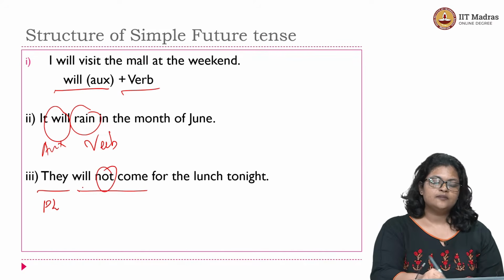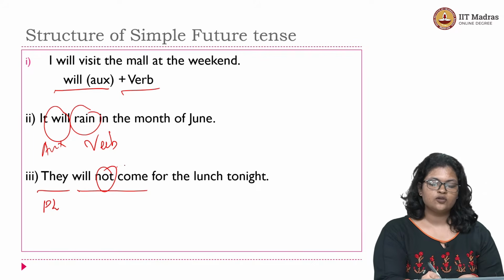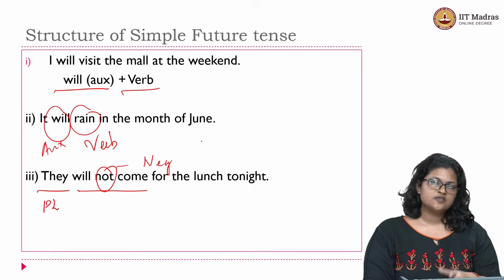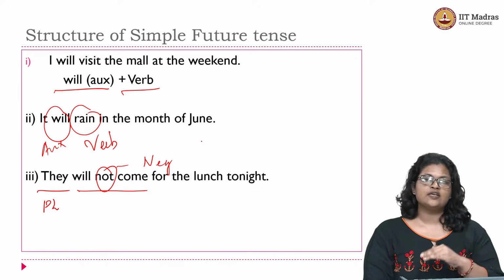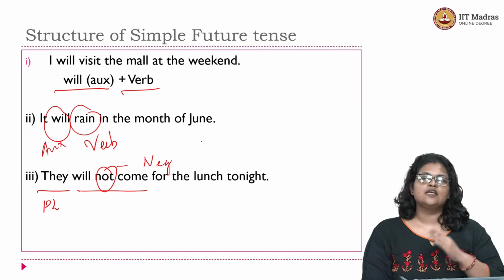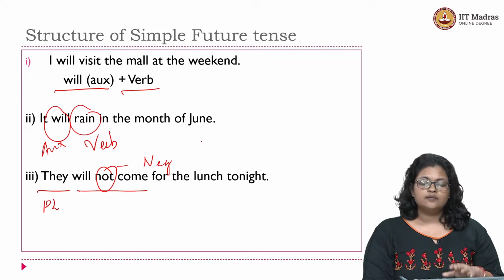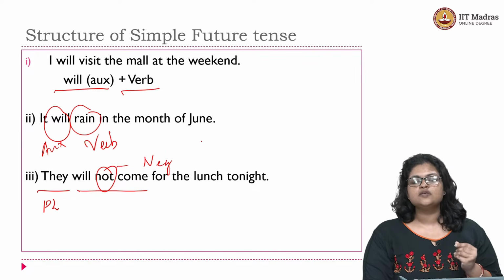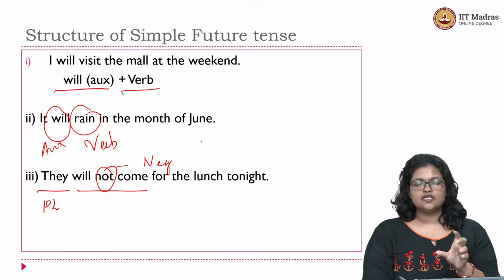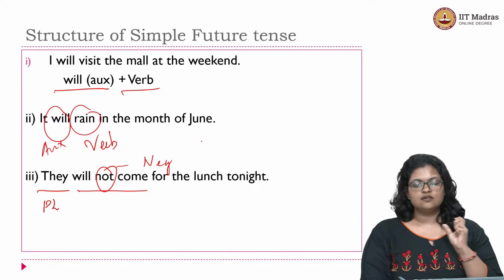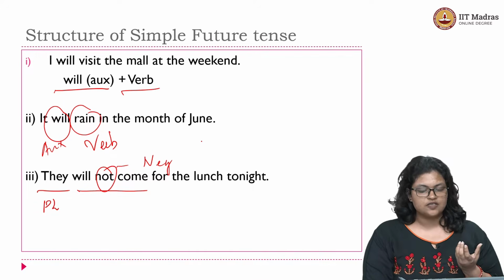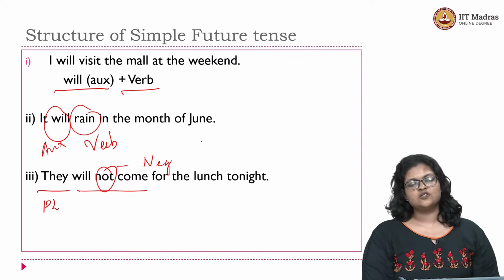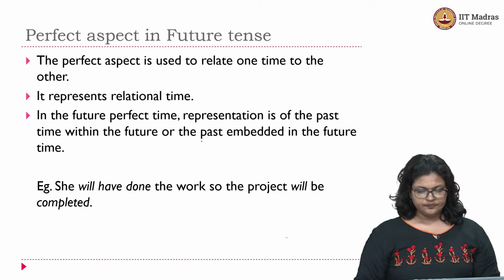We have added a word not here. This indicates what you call negation in the language. That does not change the structure of the sentence in any way, and doesn't change the time reference either. It just negates the idea, that's it. Besides that, you see that there is no structural change in how you form simple future tense in English. It is still the tense forming auxiliary will plus the verb which follows it, right? Whether your subject is singular or plural. So this is the structure of simple future tense in English.